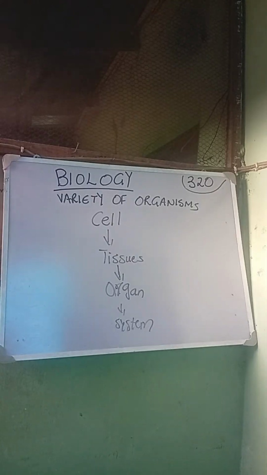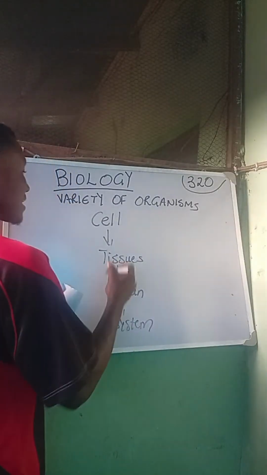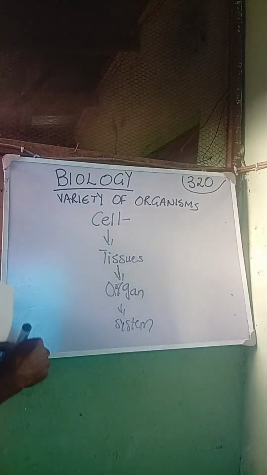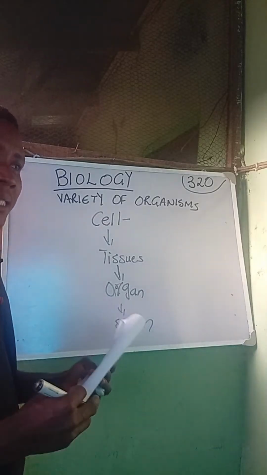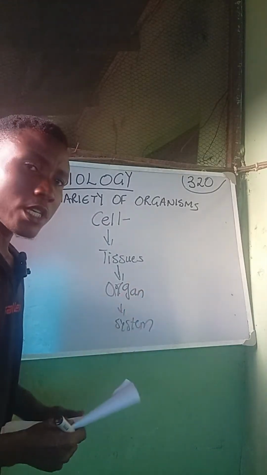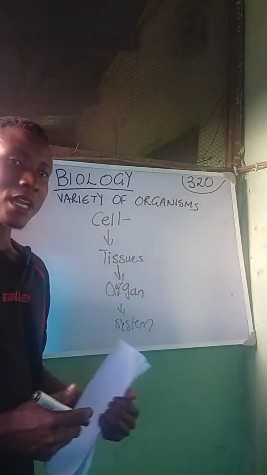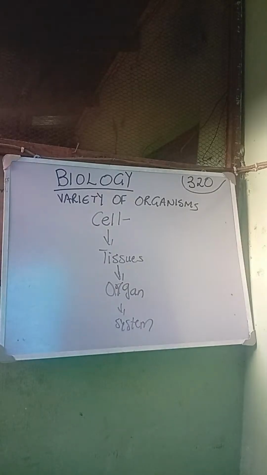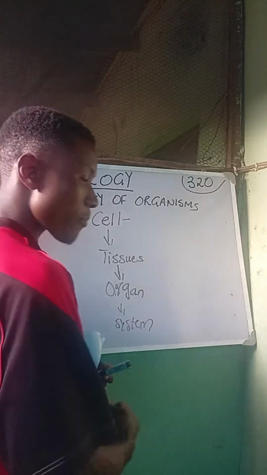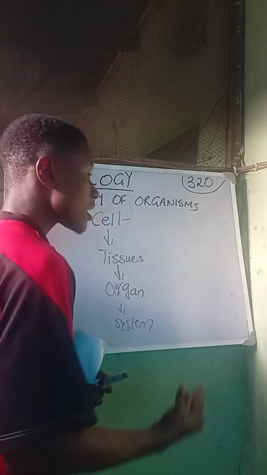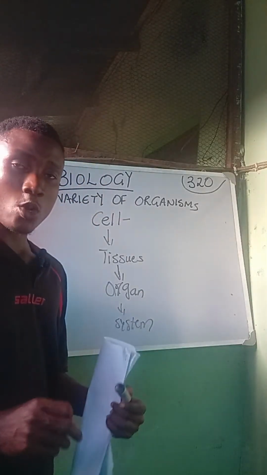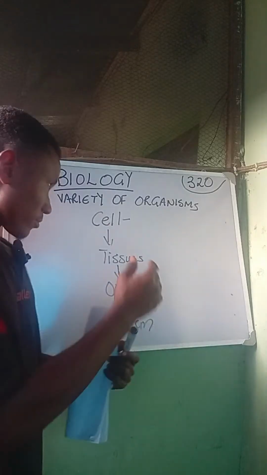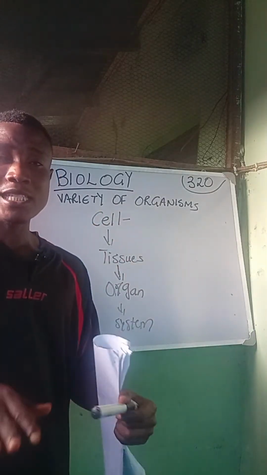Now when we talk about the cell, the cell is the very simple, basic structural and functional unit of every living organism. There is no life apart from the life of cells. And every living organism comes from previously existing cells. This is what we call the cell theory.